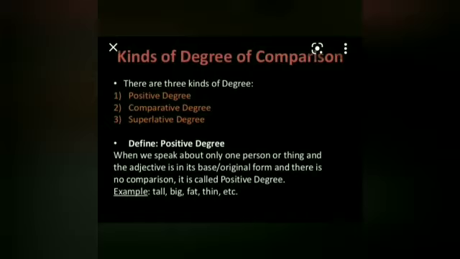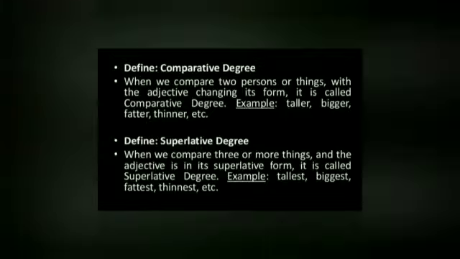First let us go for positive degree. When we speak about only one person or thing, and the adjective is in its base original form and there is no comparison, it is positive degree. Examples given are tall, big, fat, thin. Positive degree means it just tells the quality. What does the person possess? He is a tall man.